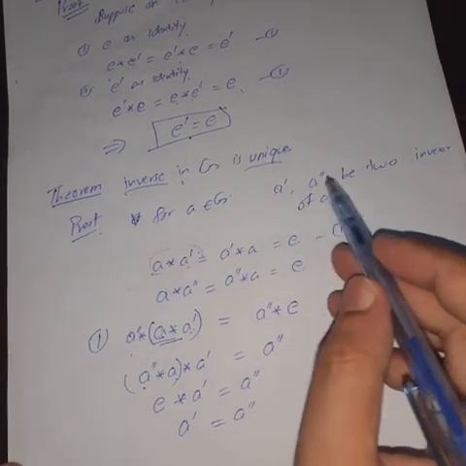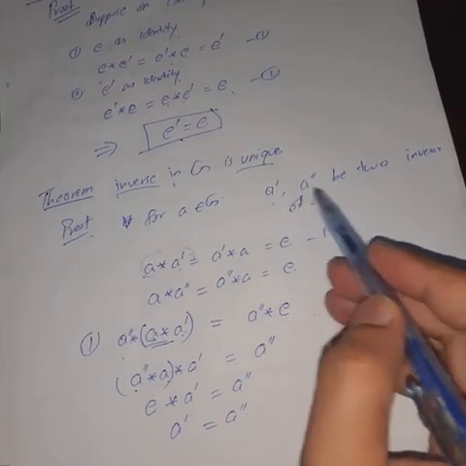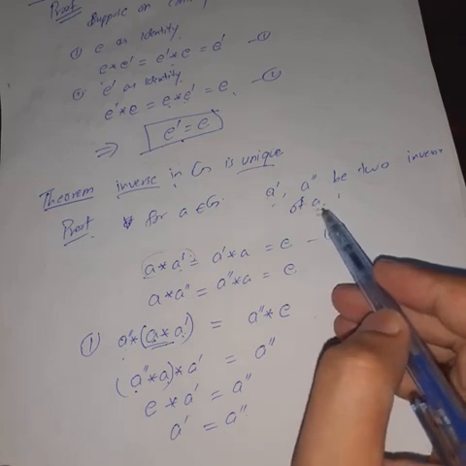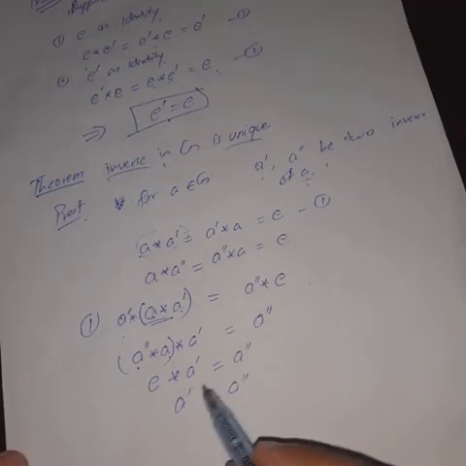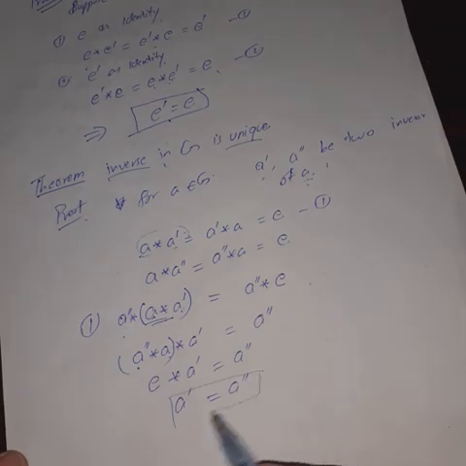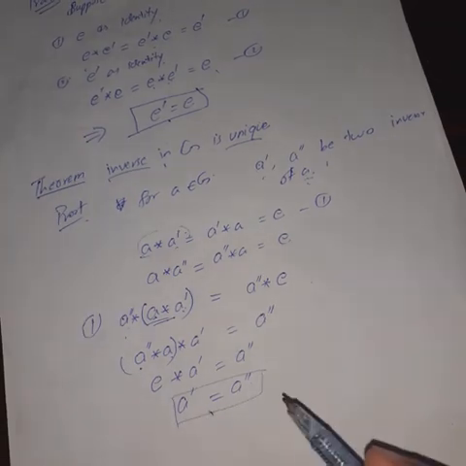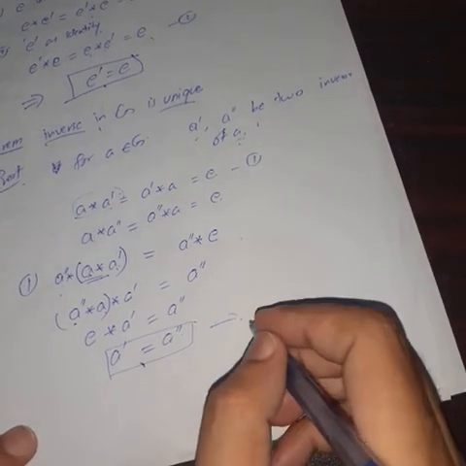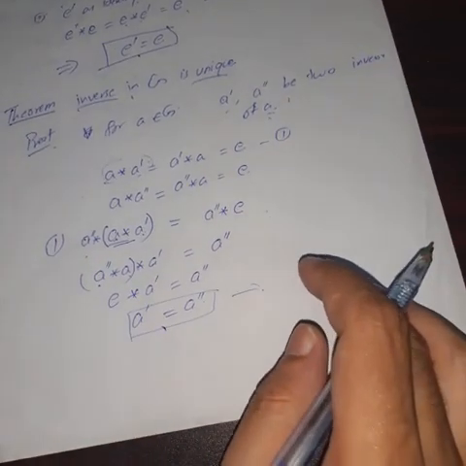We assumed that A dash and A double dash are inverses of an element, and by proving we get that A dash and A double dash are equal. So this shows that the inverse of each element in group G is unique.